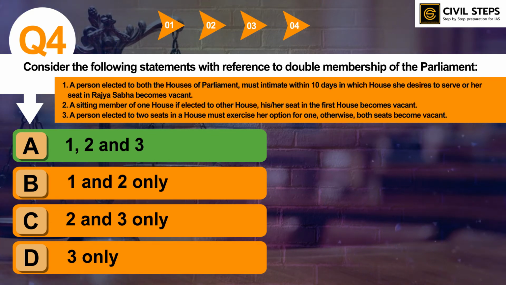And the second one is a member of Parliament from Lok Sabha, Mr. Bhagwant Mann, who has now become a member of the Legislative Assembly of Punjab, and now he is the Chief Minister of Punjab. So you should know about this also, because this is very important from these two issues. So this was all about question number 4.